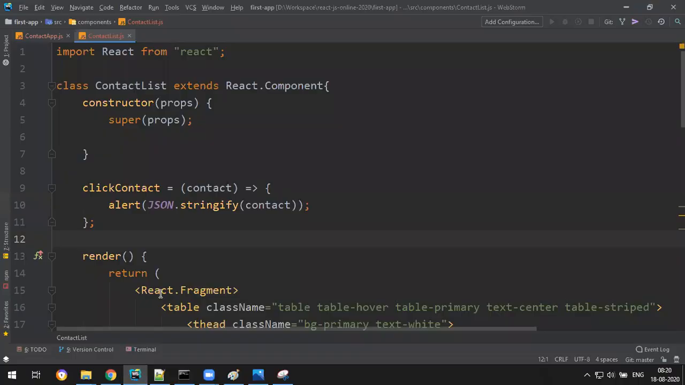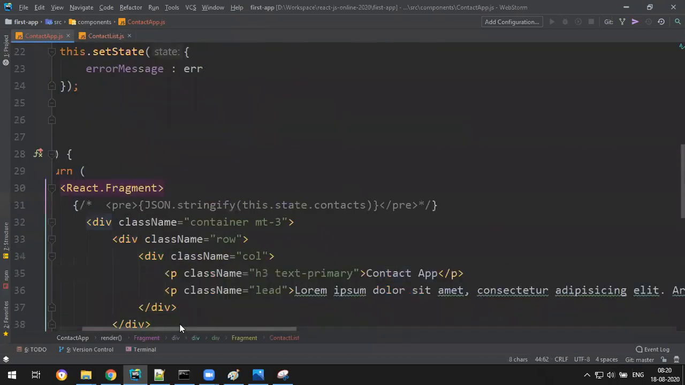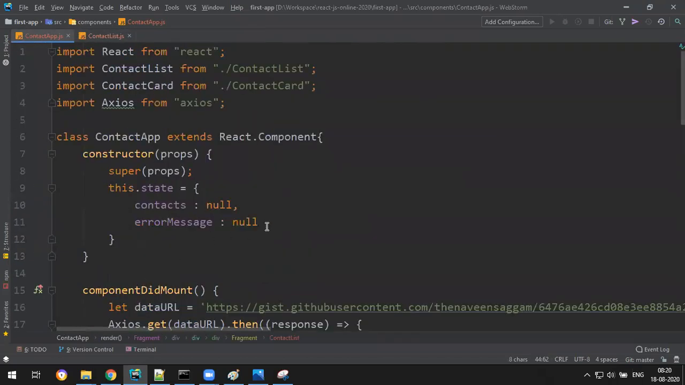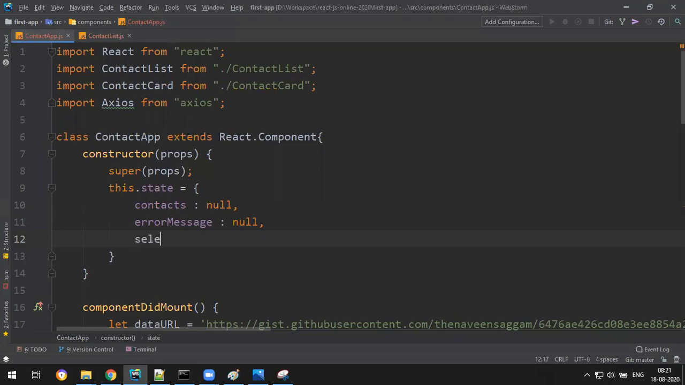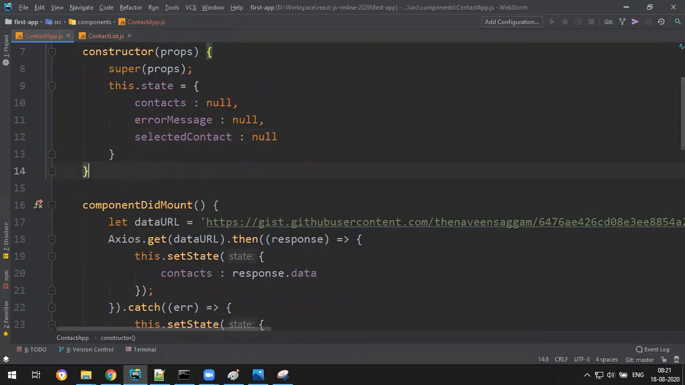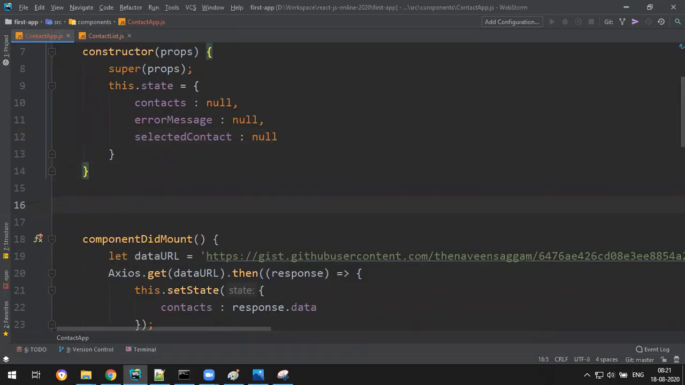So how do we send it to the parent? In the parent, there should be one function to receive my contact. So I go to the parent. Here I will create one variable called selected contact, which will be null as of now. Let's create a function to receive the data, and that function I'll call from my child. So how do we receive the data?